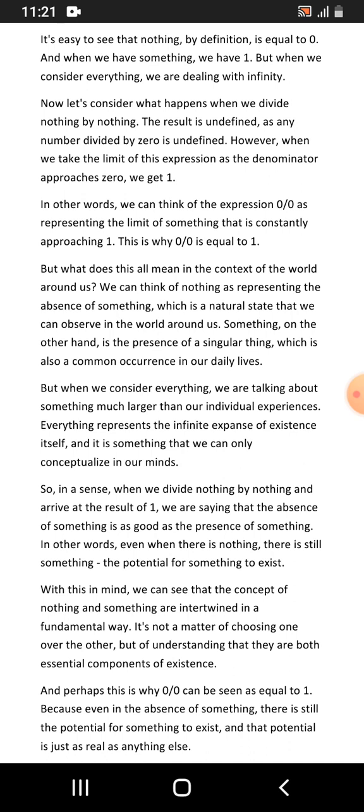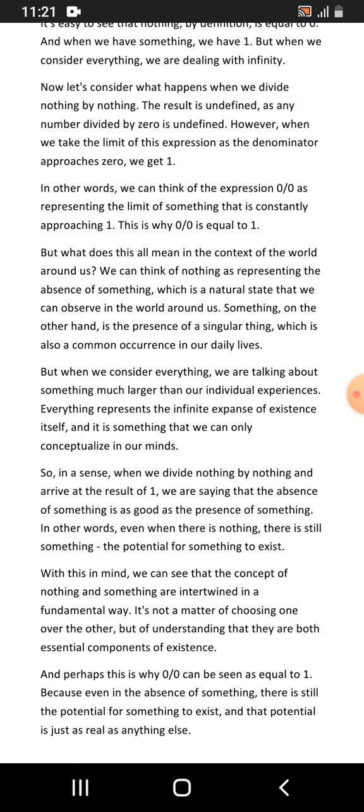In the context of the world around us, we can think of nothing as representing the absence of something, which is a natural state that we can observe in the world around us. Something, on the other hand, is the presence of a singular thing, which is also a common occurrence in our daily lives. But when we consider everything, we are talking about something much larger than our individual experience. Everything represents the infinite expanse of existence itself, and it is something that we can only conceptualize in our minds.